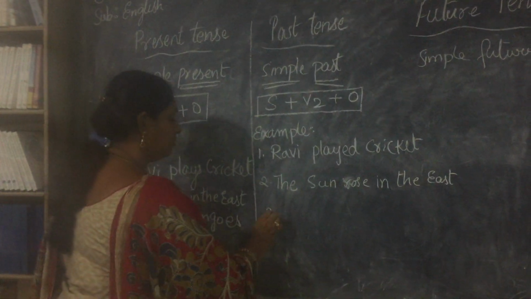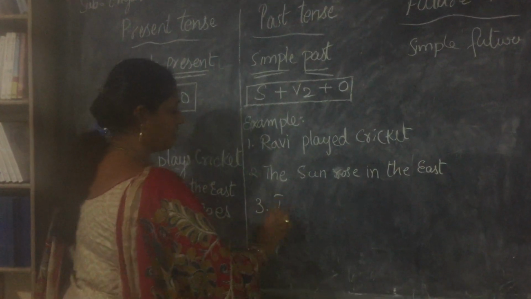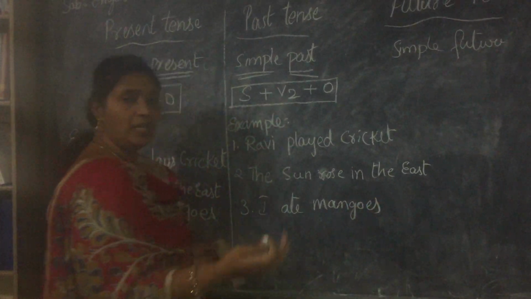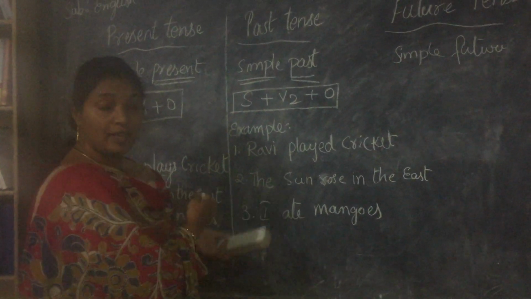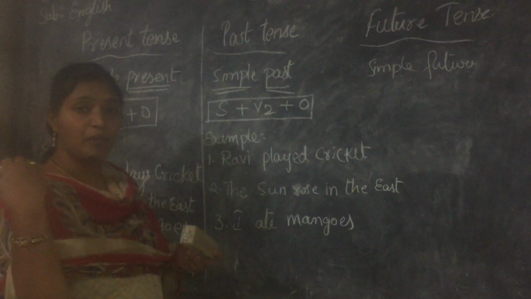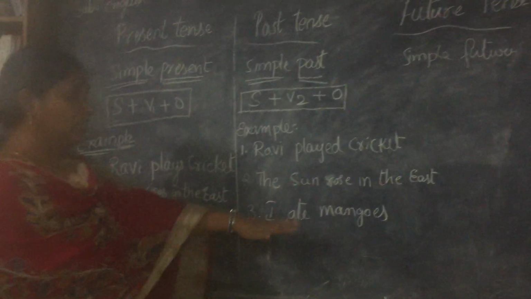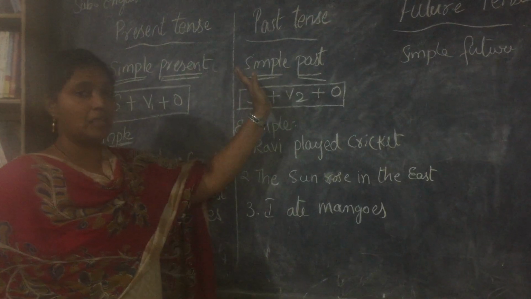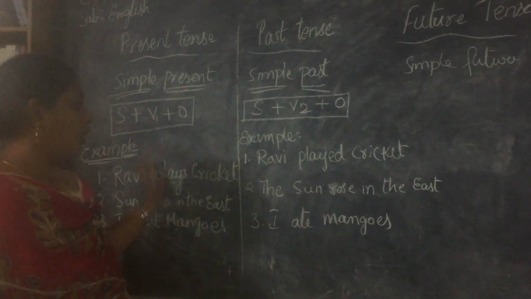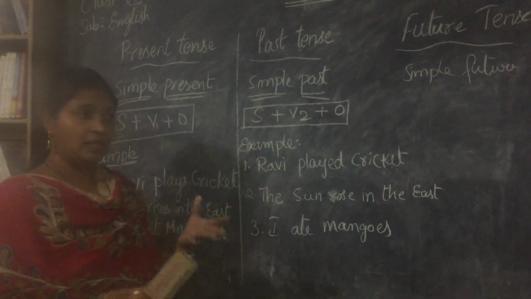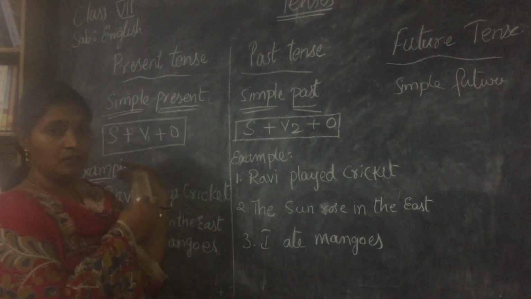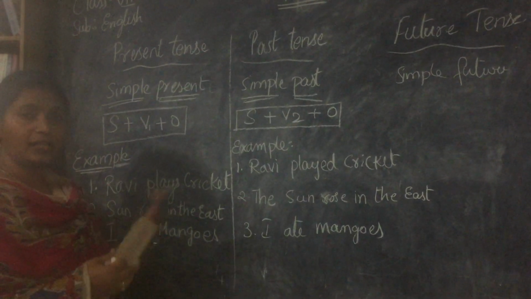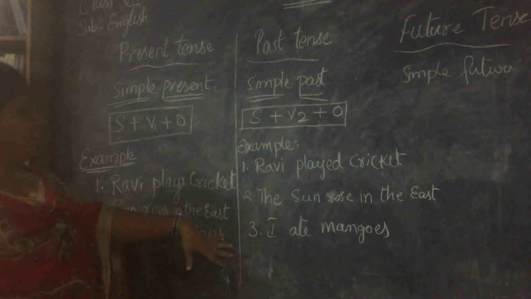But if you are coming to the past tense, I ate mangoes. So I already ate. I'm not telling you when I ate. It might be a few seconds back, it might be an hour back, it might be a week back. So there is no specific timeline that we are talking about in simple tenses. Simple present or simple past, we are not giving any certain timeline. All we are talking about is actions that happen every day, that happened previously. In simple past, actions that happened previously. In simple present, actions that happen every day. So these are a few examples.